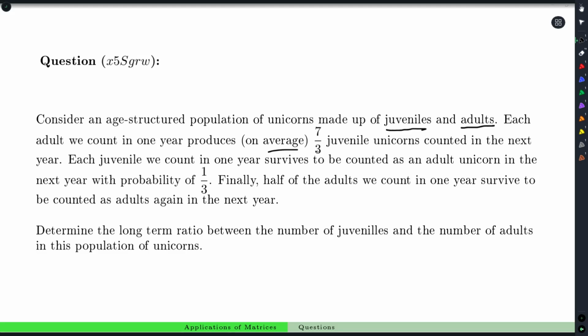Of course, it's on average. How can you produce 1/3 of a unicorn? That's just silly. Everyone knows unicorns come in whole numbers.